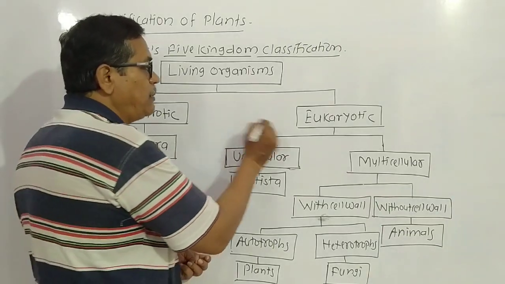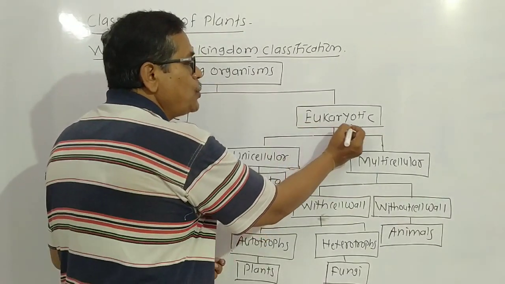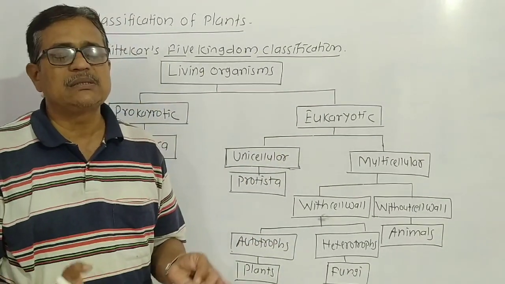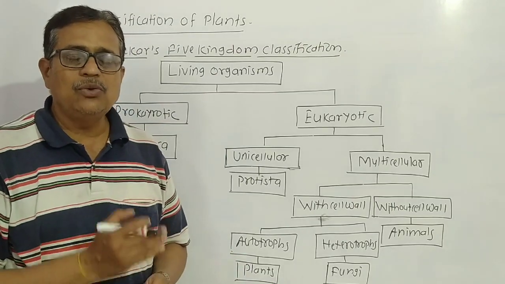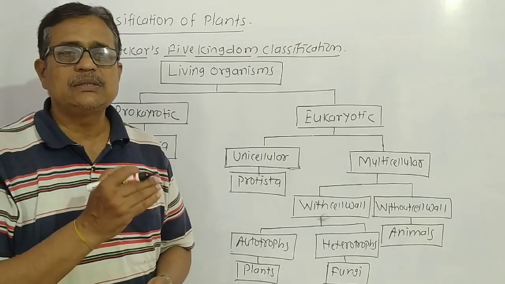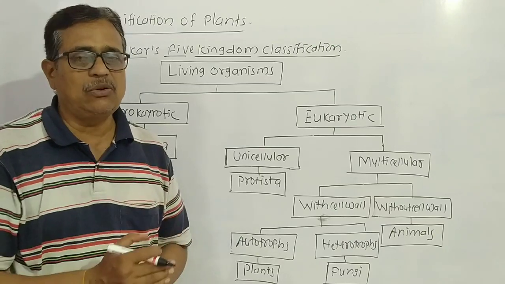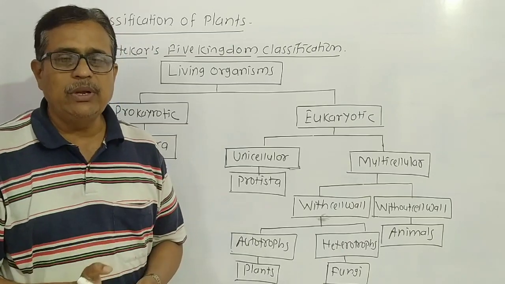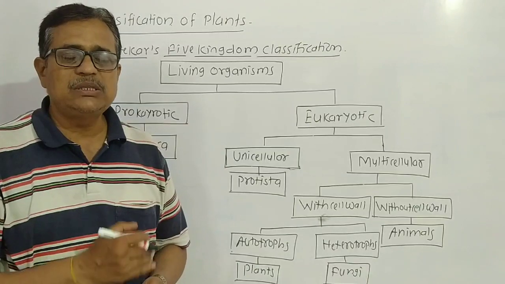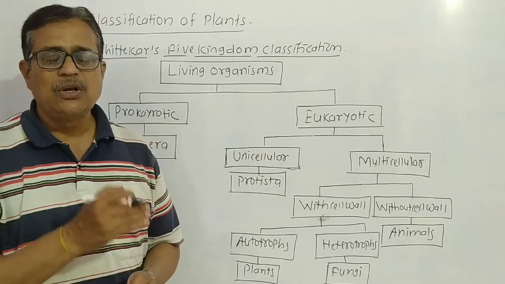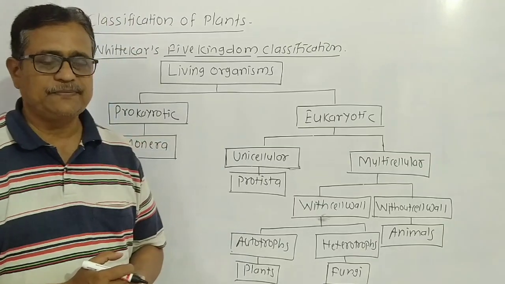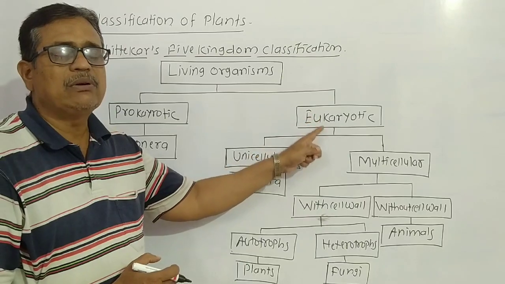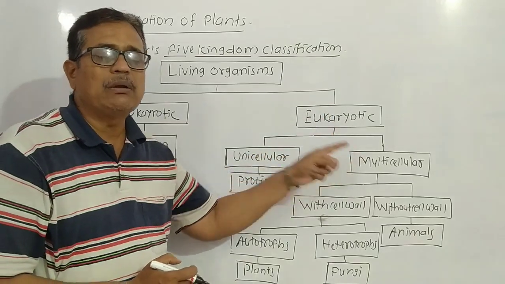Then the second type of living organism is eukaryotic. Eukaryotic means a big cell, like a plant cell or animal cell. A eukaryotic cell has a nucleus and all cell organelles. All the functions of the body are carried out in the cell. Metabolic activities are carried out in the cell. All cell organelles do a definite function. The nucleus coordinates the activities of the cell. Such a cell is called a eukaryotic cell, and such living organisms are called eukaryotic organisms.